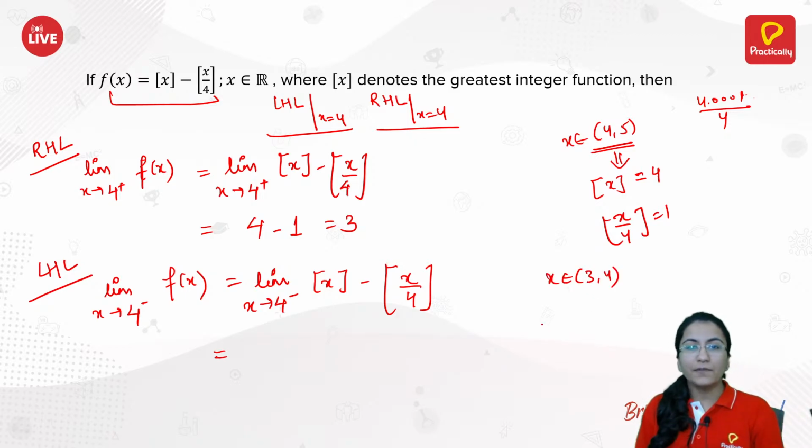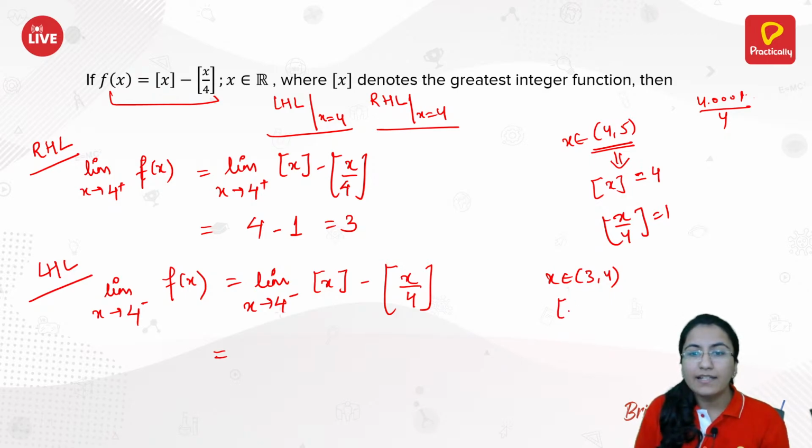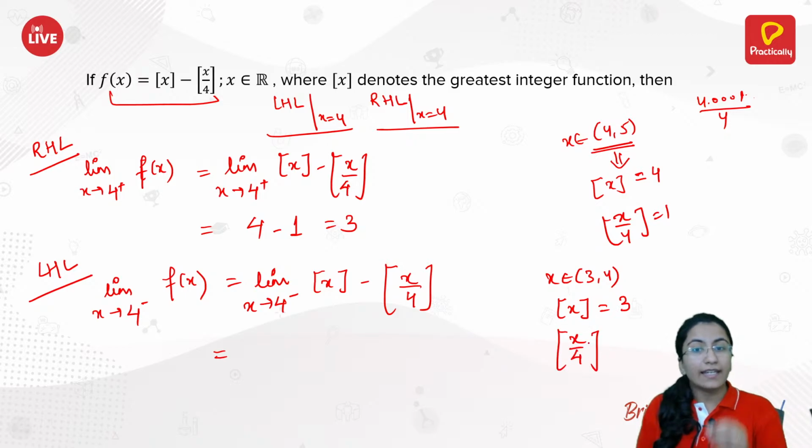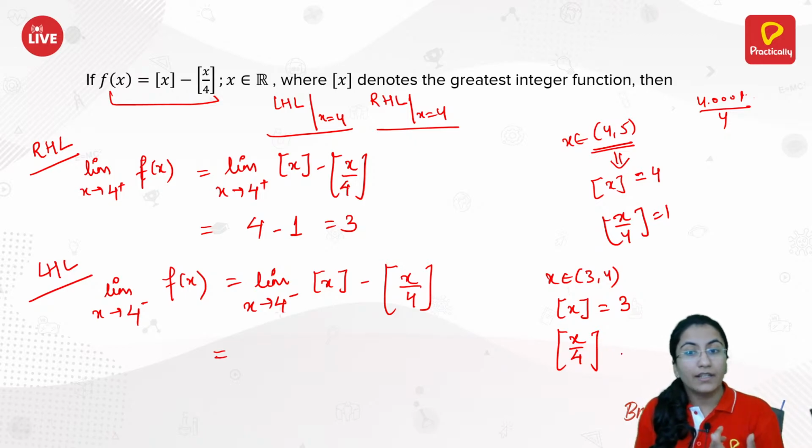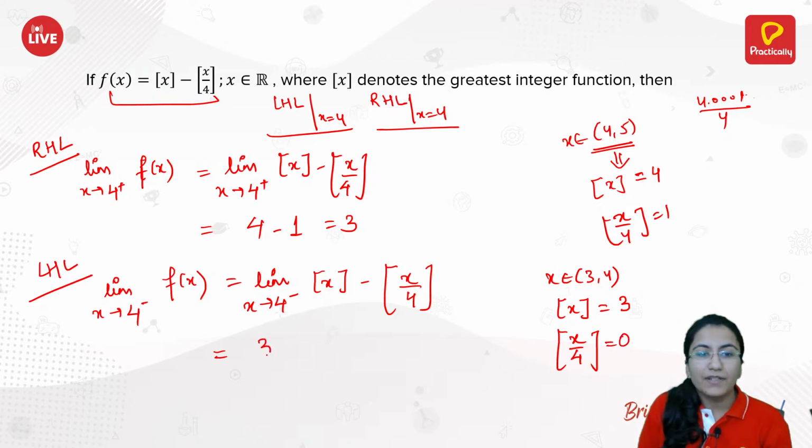If you are in the interval 3 to 4, the greatest integer x value would be 3, and then the greatest integer of x by 4. Take any value in this 3 to 4 interval. You will have x by 4 as 0 point something, like it can be 0.99999, but still it is 0 point something. That implies its greatest integer value would be 0. So you have this value as 3 minus 0, which is the same as 3.